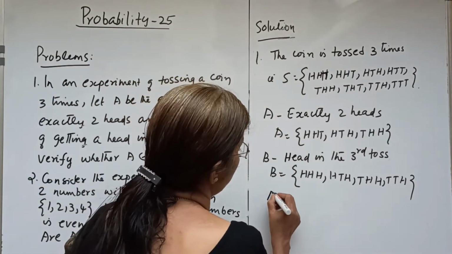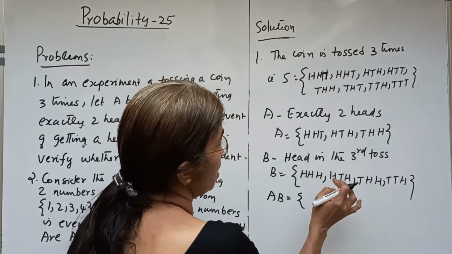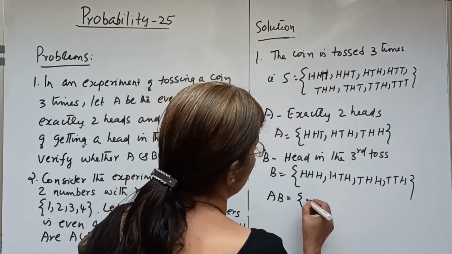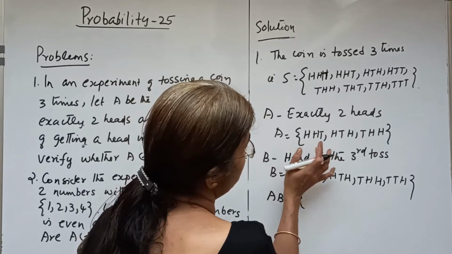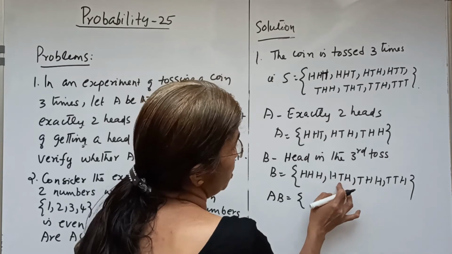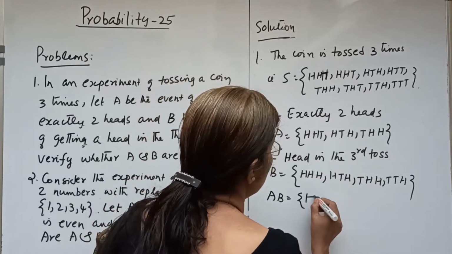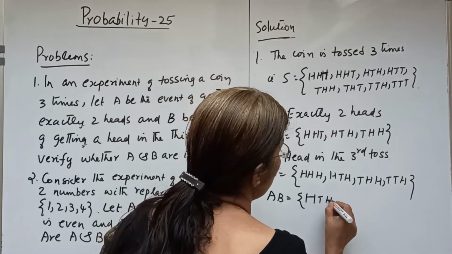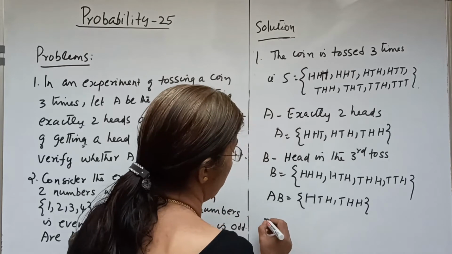Now, what is AB? AB is the set of 2 heads and a head in the third toss. HHT here, no. HTH, yes, HTH and THH is the set AB.